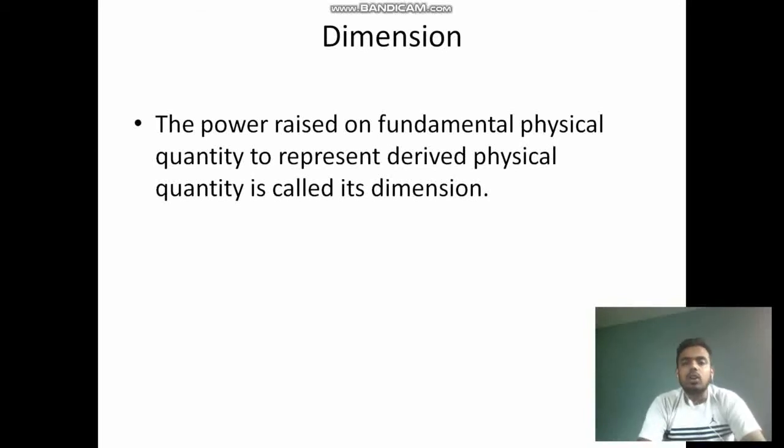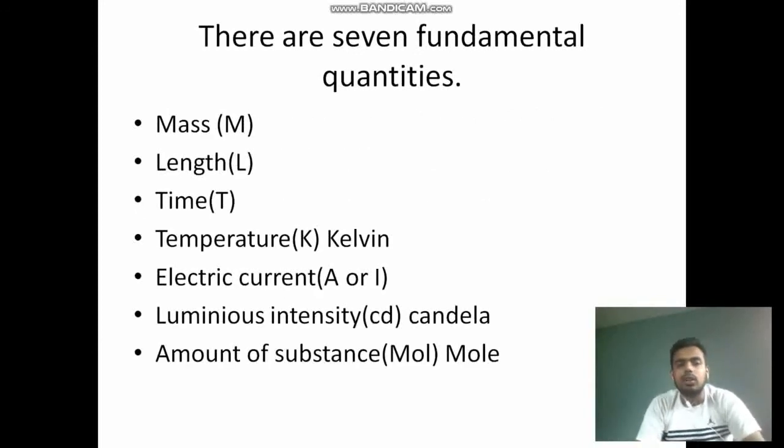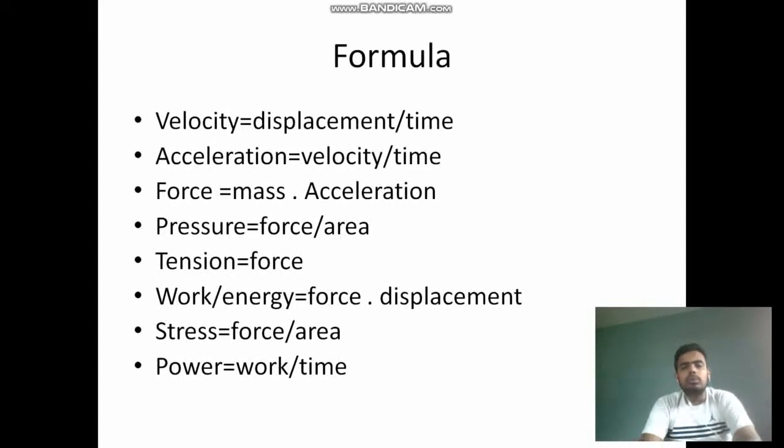Here we will talk about the 7 fundamental physical quantities. The 7 fundamental physical quantities, as you know, are mass, length, time, temperature, electric current, luminous intensity and amount of substance, but we will mainly use 3: mass, length and time in this topic. As you know, mass is denoted by capital M and length is denoted by capital L and time is denoted by capital T.